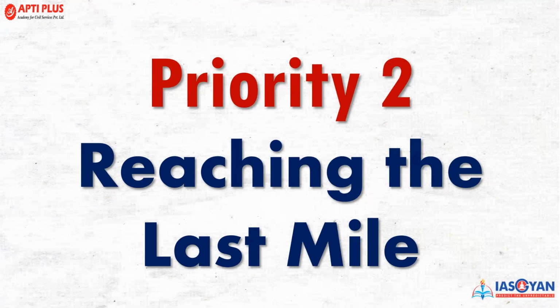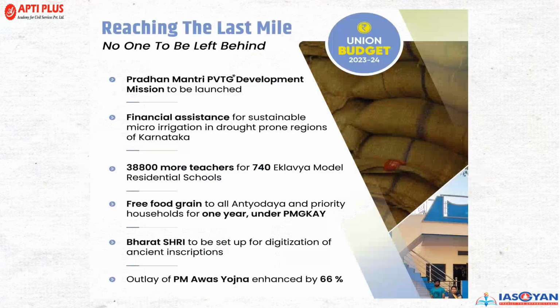Now, the second priority, that is reaching the last mile. Under this, we'll see the important part that has been proposed under this union budget. So, not to be left behind with anyone, the government of India under the union budget has said that the Pradhan Mantri PVTG development missions to be launched, right? This is for particular vulnerable tribal group, and the financial assistance for sustainable micro irrigation in the drought prone region of Karnataka.